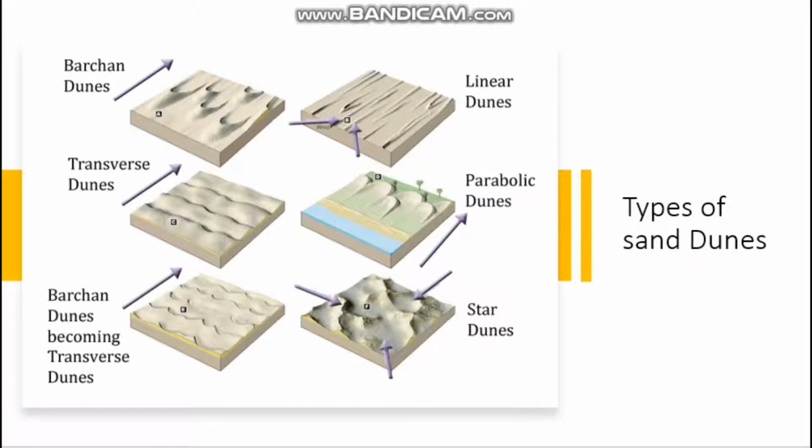See, types of sand dunes. Here we can see in this picture different types of sand dunes. What are they? Barchan dunes, transverse dunes, linear dunes, parabolic dunes and star dunes. These are the different types of sand dunes.